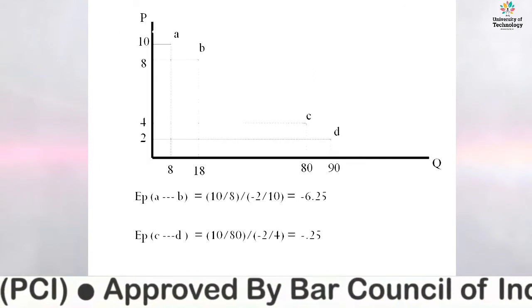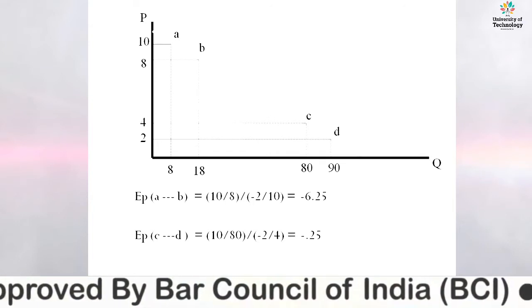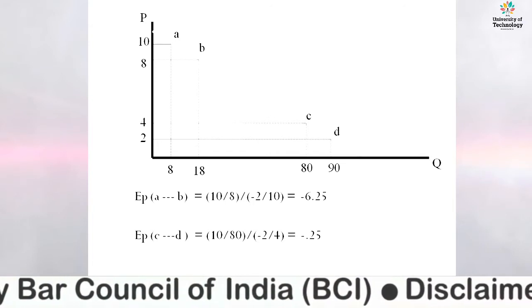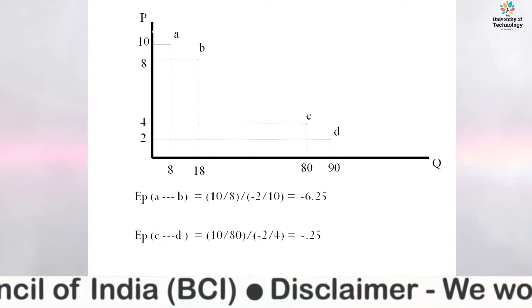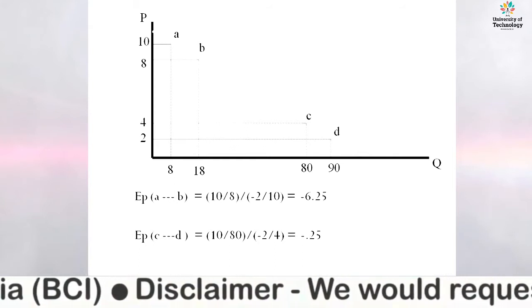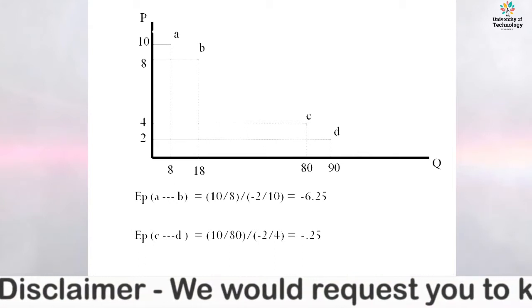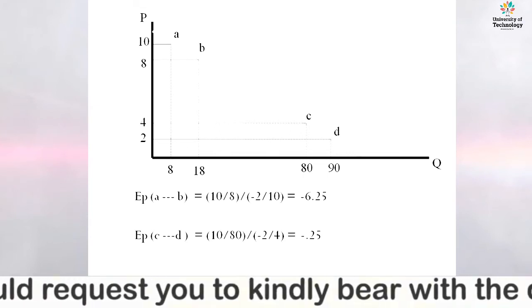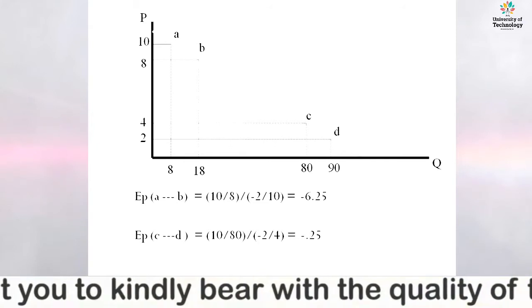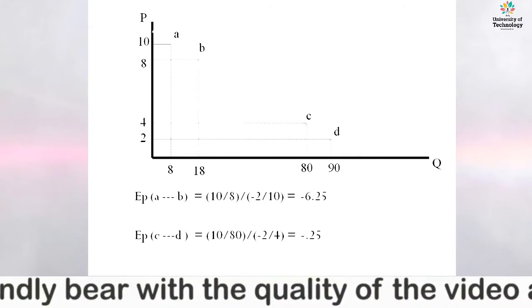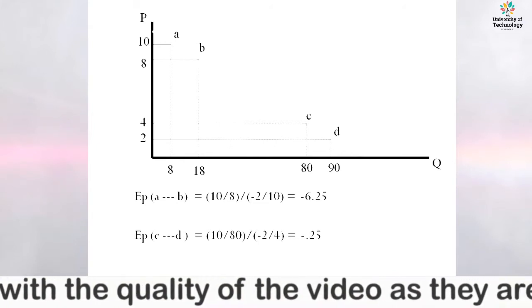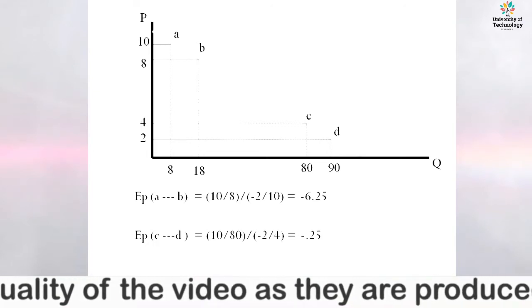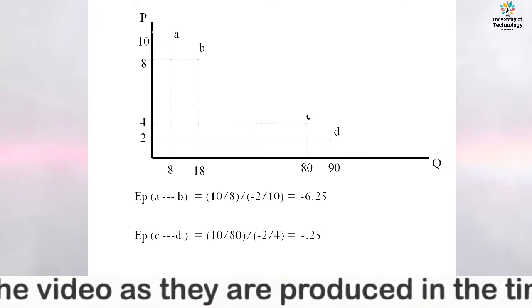It can be understood with the help of an example. Here there are 4 points mentioned in this graph: A, B, C and D. At point A, the price is 10 rupees and the quantity demanded is 8.